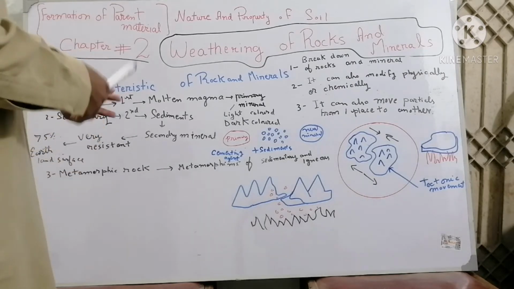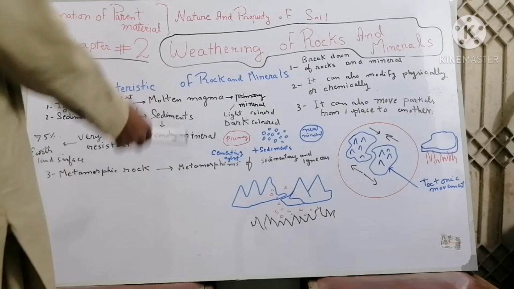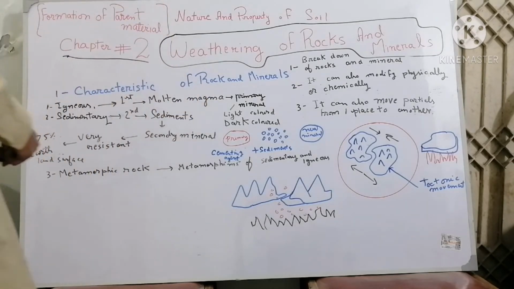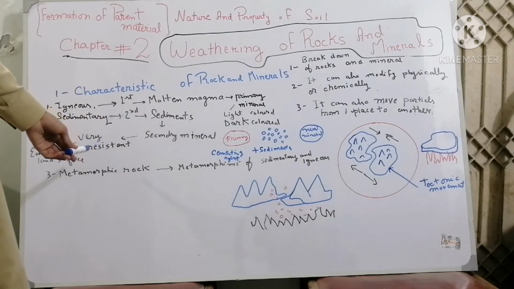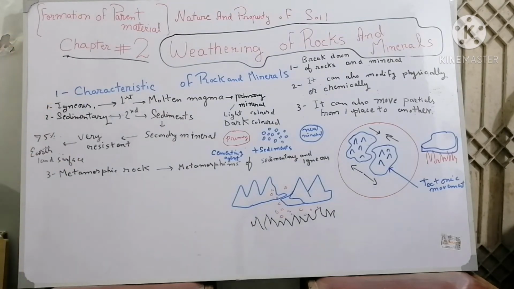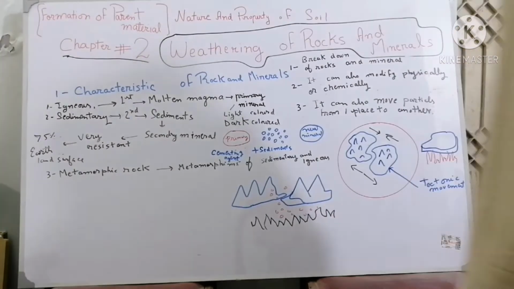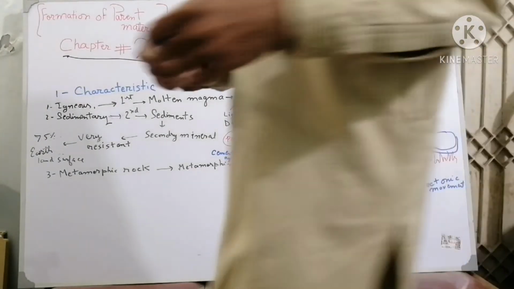First of all, the older rocks such as igneous rocks convert into sediments and these sediments later on reconsolidate into a new rock. This new rock is known as sedimentary rock. These rocks are very resistant. Resistance is due to the cementing agent. Take an example of conversion of igneous rocks into sedimentary rocks.